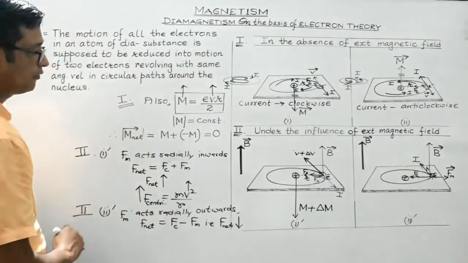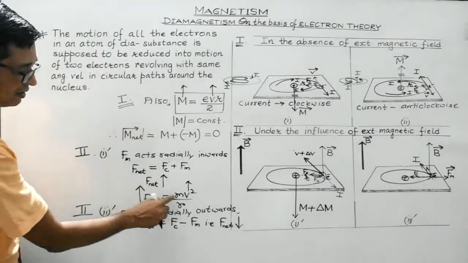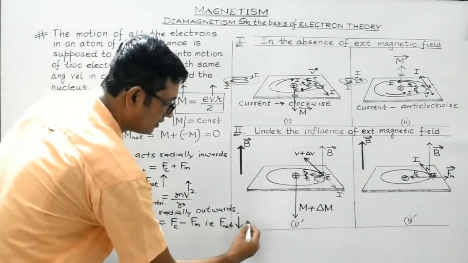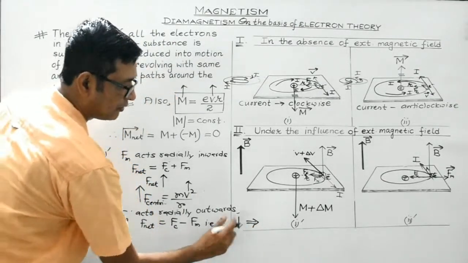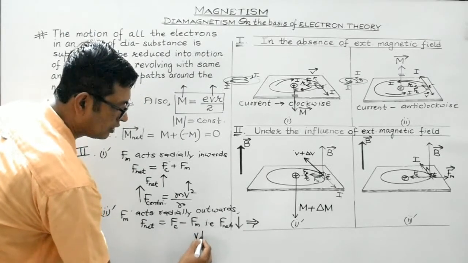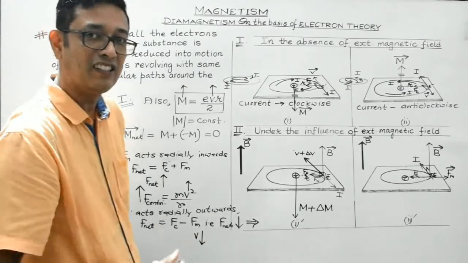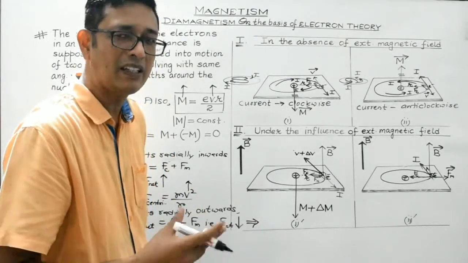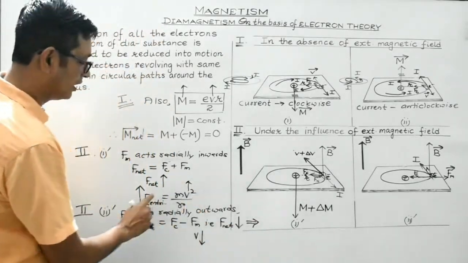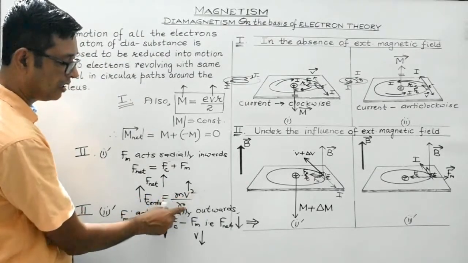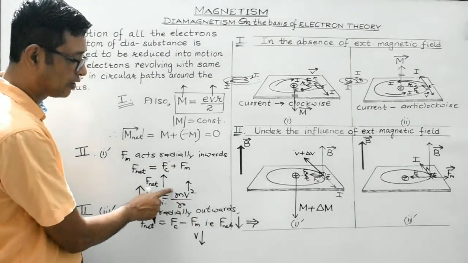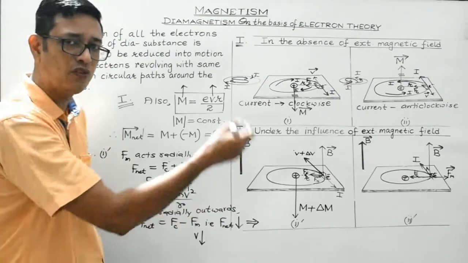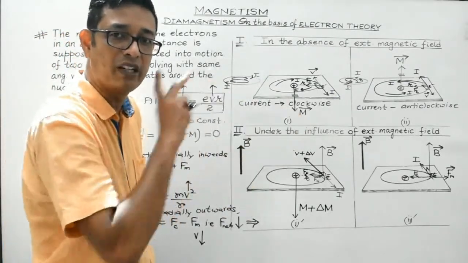Now, net centripetal force is mv square by r. So with the decrease in the net centripetal force, the orbital velocity of the electron will also decrease, say from v to v minus dv or v minus del v. So since centripetal force is mv square by r, and as I told you, the mass of the electron and the radius of the orbit will remain constant, the electron will keep revolving around the circular orbit of the same radius, isn't it?